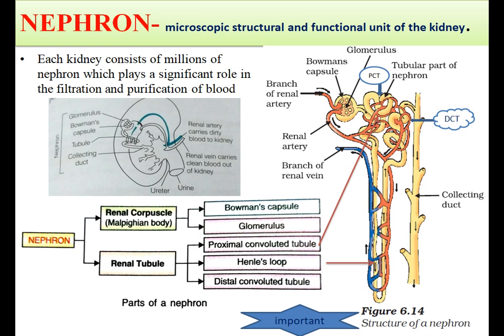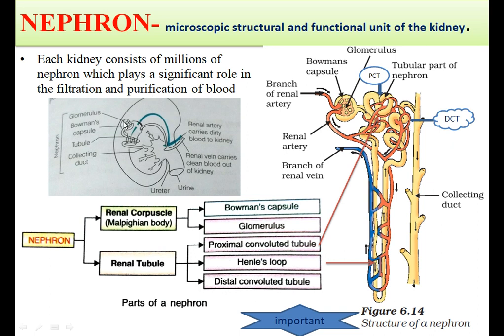Now next, nephron consists of, here you can see, two parts. One is the renal corpuscle and next is the renal tubule. Now renal corpuscle is also called Malpighian body, which is Bowman's capsule and glomerulus. And renal tubule is the proximal convoluted tubule, here you can see it is written PCT, and then Henle's loop, this one, the yellow one, and the distal convoluted tubule, that is the DCT, this one.